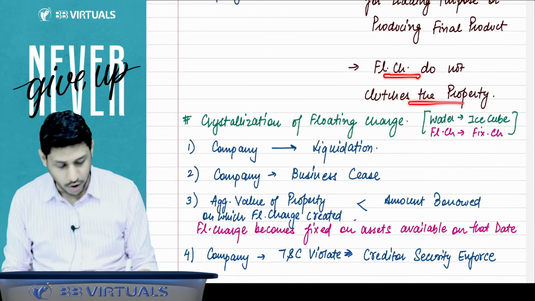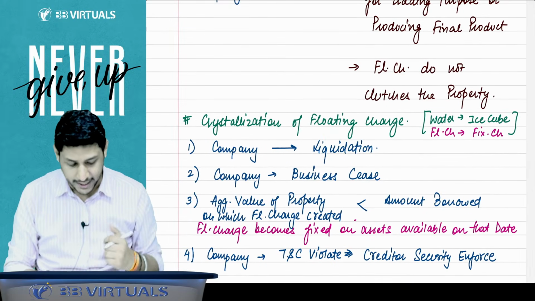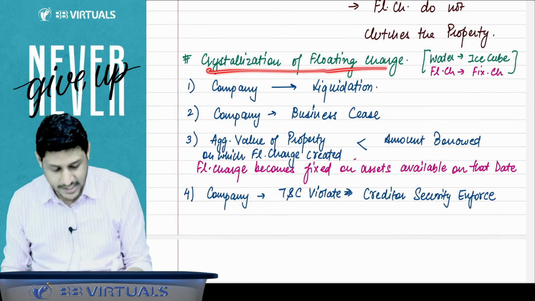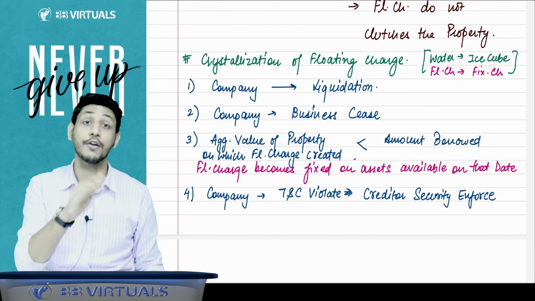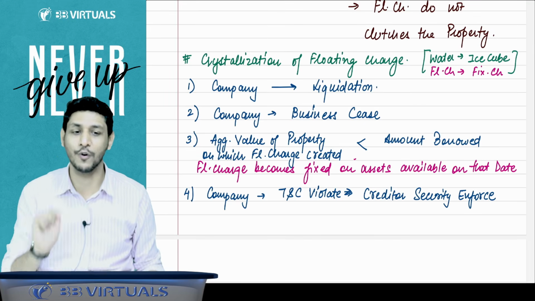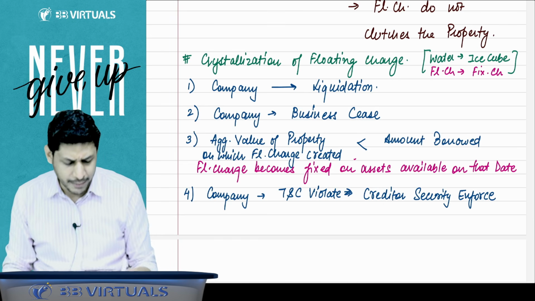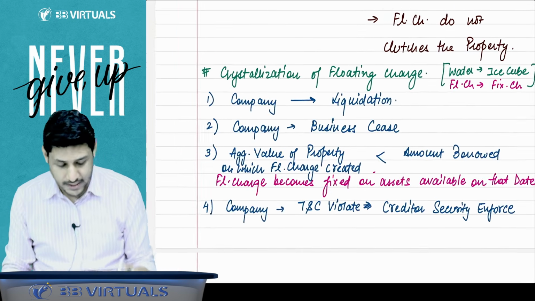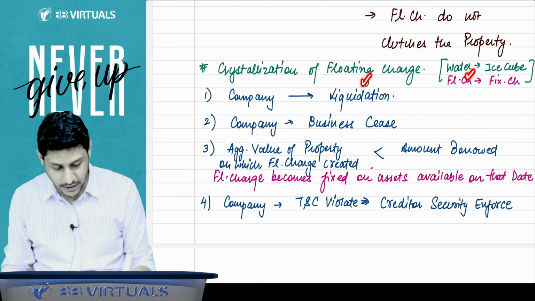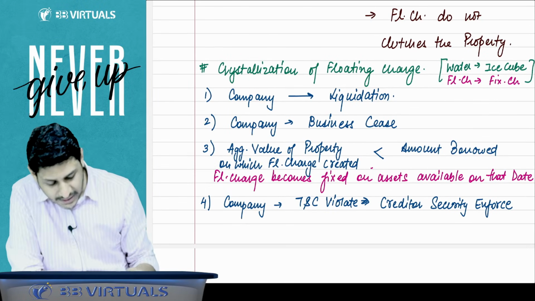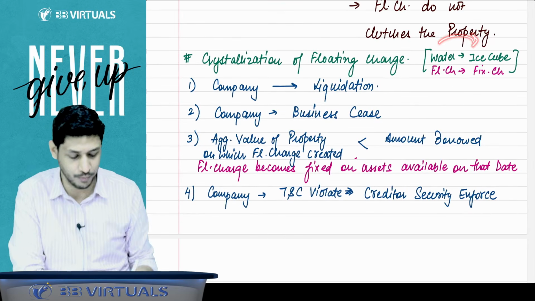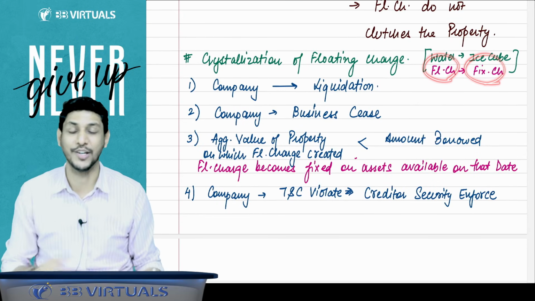And the floating charge does not clutch the property. Definitely you can sell that. Then there is a topic called crystallization of floating charge. Sir, there are some cases when the floating charge will become the fixed charge. The floating charge will be converted into fixed charge. That is, crystallization takes place. What is crystallization? That water is turning into an ice cube. Floating charge is converted into a fixed charge.